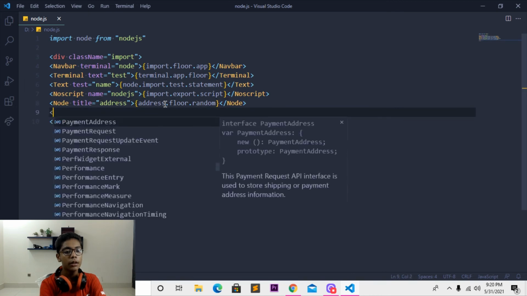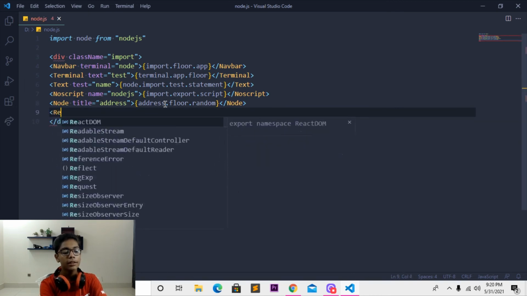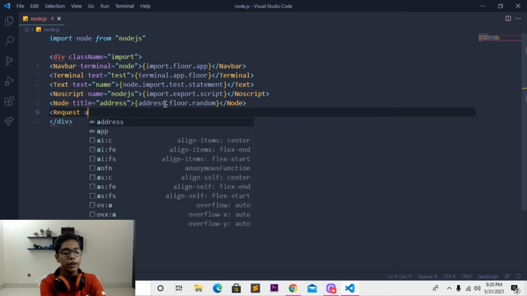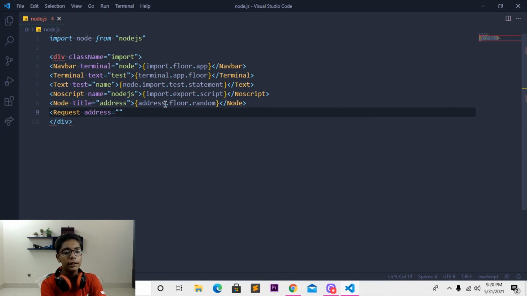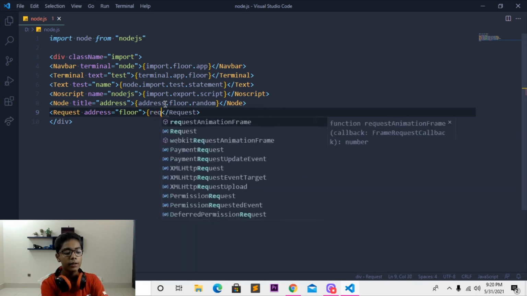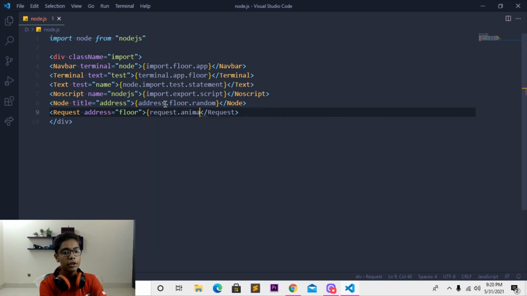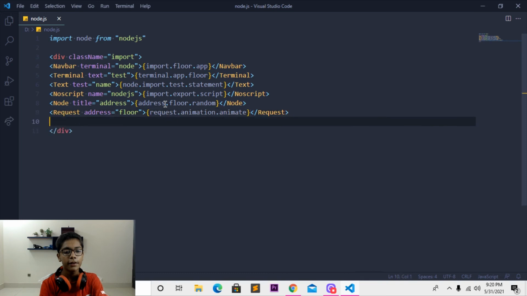Just move down here. Then you have to write request. So just write that. Then you have to change that to address equal. Then make this like columns. Then here I will be writing node. Okay, so I will be moving and writing float. Then I will be closing here and making this curly bracket here which should be request dot animation, and then you have to write animate. Then you have to close this curly bracket here, and when you are done with that, you have to move down.